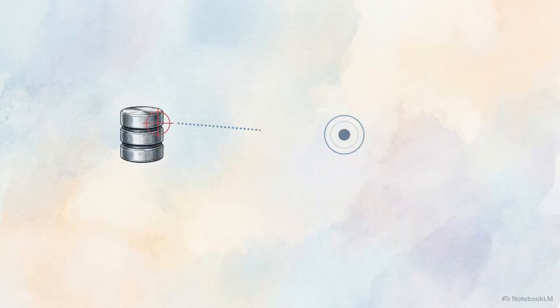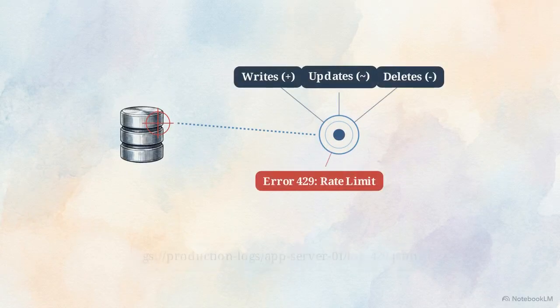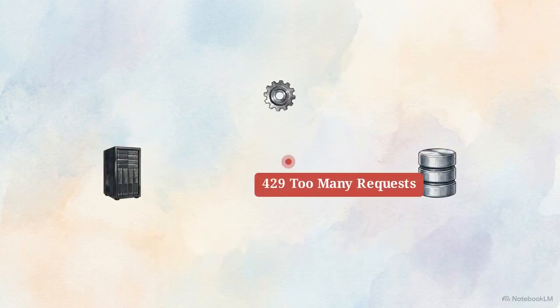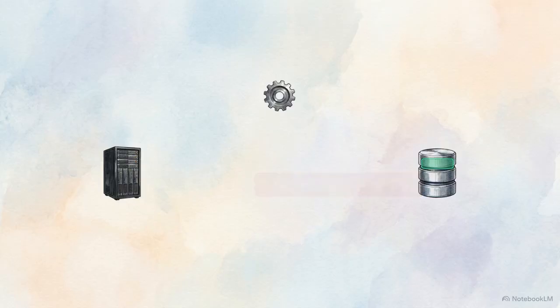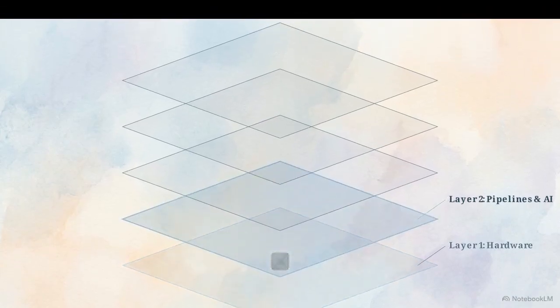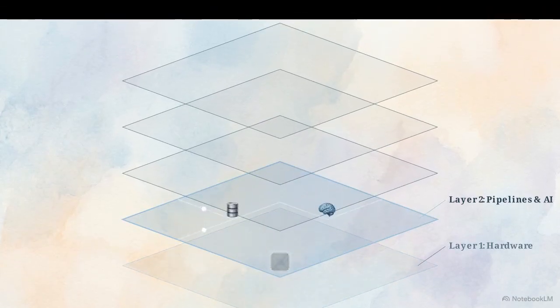The datasets capture object-level actions and operational errors down to the exact object prefix, giving engineering teams the data needed to resolve expensive automated 429 rate-limiting loops. Raw compute power is unusable for autonomous AI without this type of minute-by-minute, multi-dimensional telemetry governing it. Moving up to Layer 2, we look at how data is safely piped into AI models.